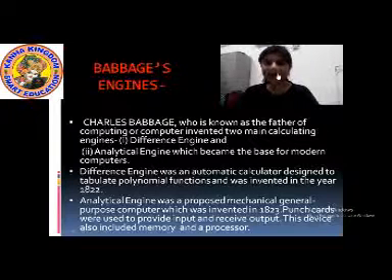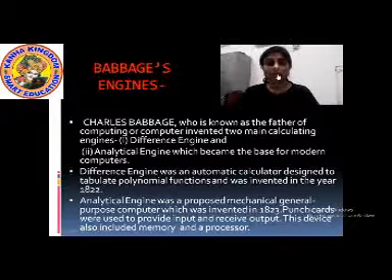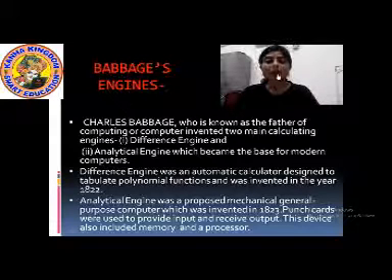Inside this machine it also included memory and a processor. This machine is the base for the modern computers. These two machines became the base for the invention of modern computers.